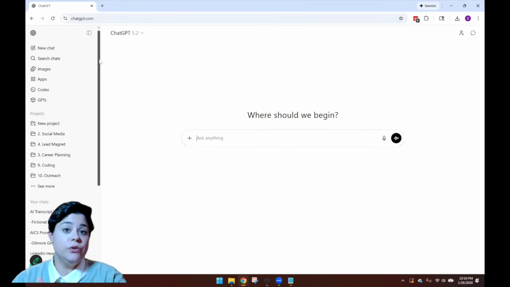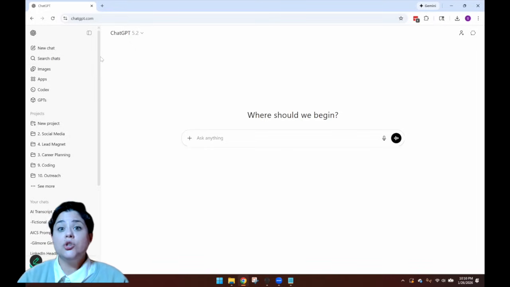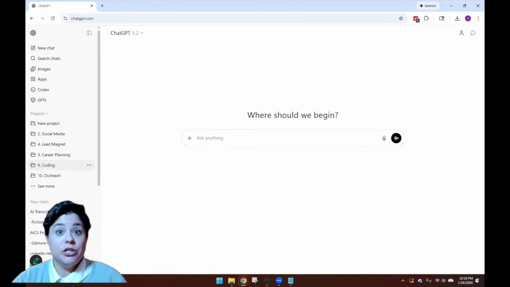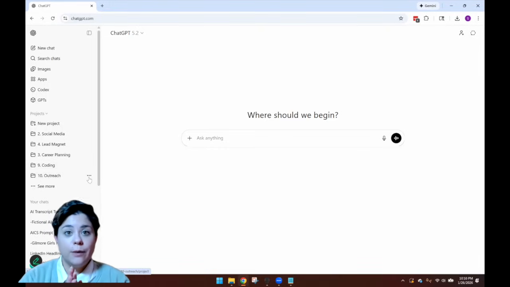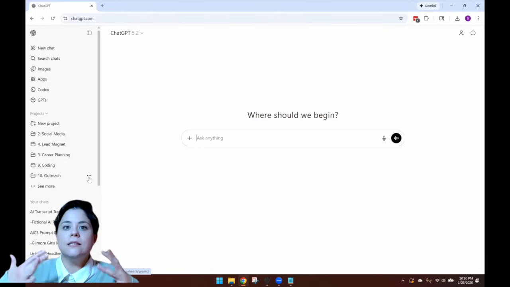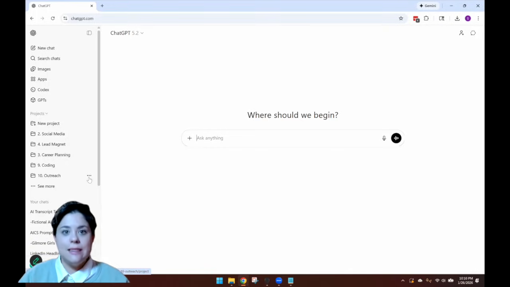So there are one of two ways that I try to keep things organized. I try to utilize the Projects feature in ChatGPT. If you're unfamiliar with what that is, it's essentially a place where you can gather all of your chats that have a similar theme, and then you can ask different questions in that chat. It's supposed to use that cross-session memory from all of those chats in the projects. So this is basically what we're trying to do and replicate on our own computers.